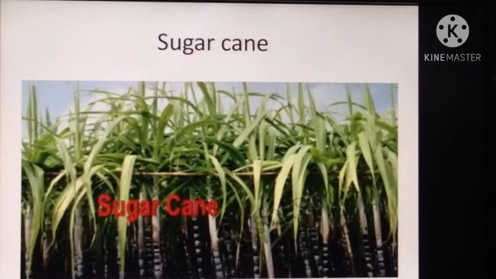Sugarcane. Sugarcane is cultivated along the Gulf of Mexico, parts of Central America and West Indies. It is an important cash crop of West Indies. Cuba is known as the sugar bowl of the world and it is the world's largest exporter of sugar.